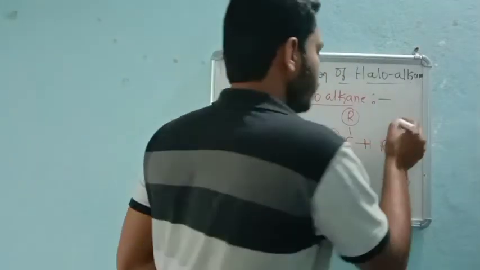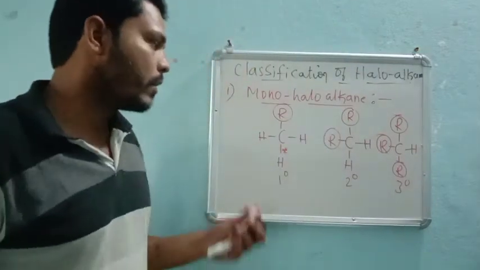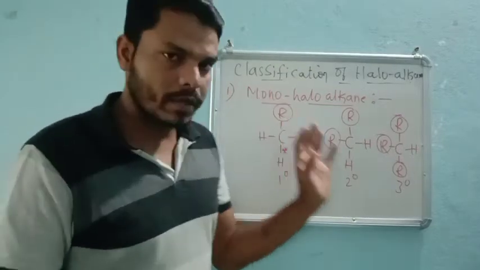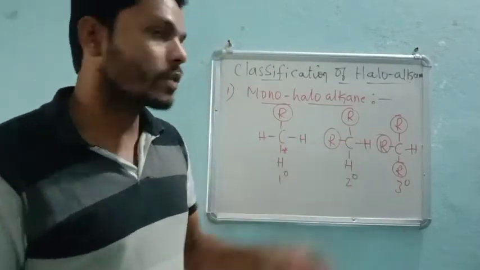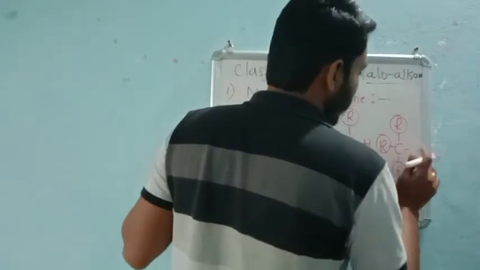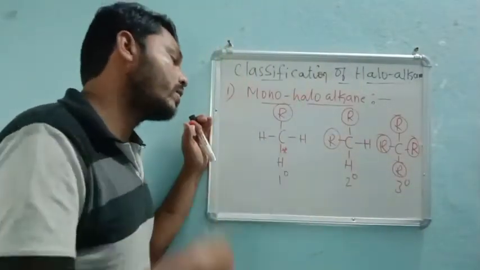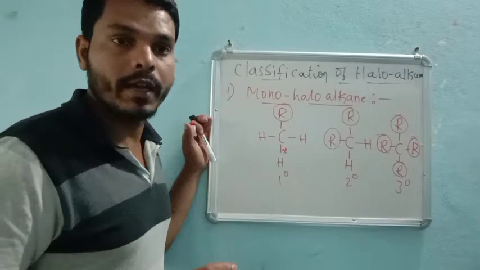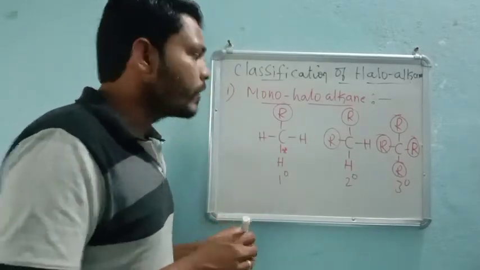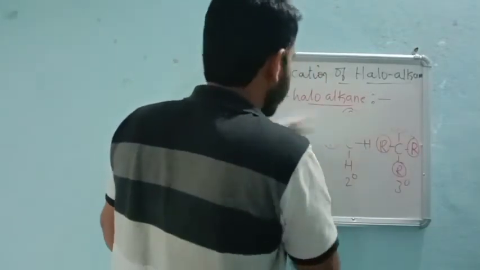Based on the number of alkyl groups attached to the central carbon atom, we can divide them into primary, secondary, or tertiary. And in the case of simple alkanes, we can say quaternary also, right? If all groups around the central carbon atom are alkyl, then that is called a quaternary carbon atom, right?